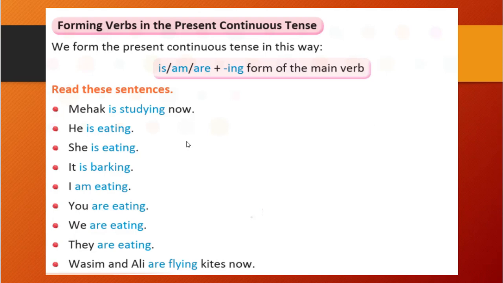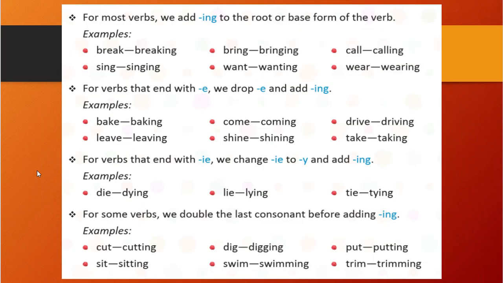Mahek, he, she, it, I, you, we, they, Wasim and Ali, all of these are our subjects. Is, am, are we have used, and verbs with ing we have used. You see in the last sentence, kites is there. Kites is the receiver of the action flying, so kites is our object, correct? Yes. So this way we can form the present continuous tense. Okay, let's see further. Some examples are given here. For most verbs, we add ing to the root or base form of the verb.